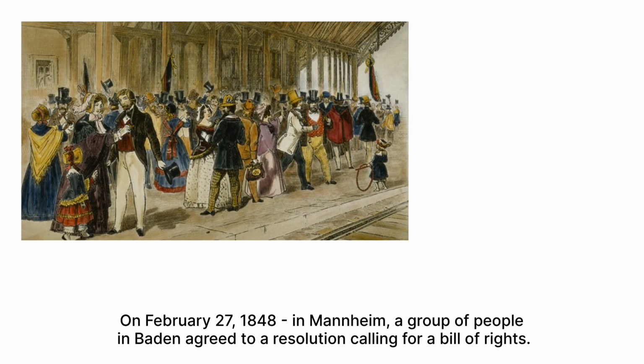across German states. On February 28, 1848, in Mannheim, a group of people in Baden agreed to a resolution calling for a Bill of Rights. This bill demanded equality of everyone, the end of all class privileges, and personal and political liberties.